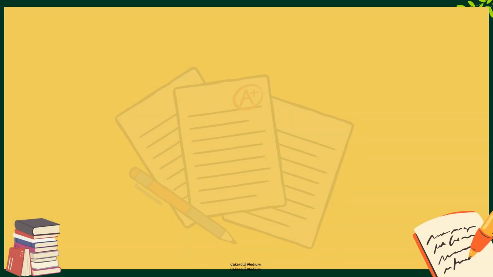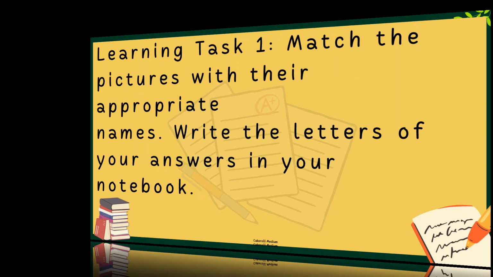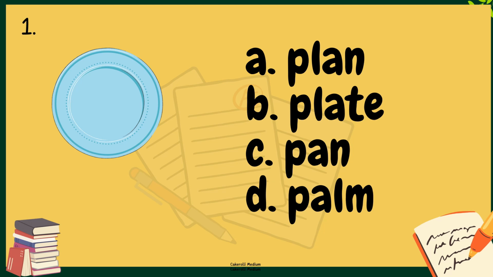For activity number 1, this is the learning task 1. This is module based. So you may use your module or you may pause this video for you to manage your time. Okay, so match the pictures with their appropriate names. Write the letters of your answer in your notebook or on a piece of paper. Okay, number 1. Look at the picture. What is it? Is it A, a plan, B, a plate, C, a pan, or D, a palm?